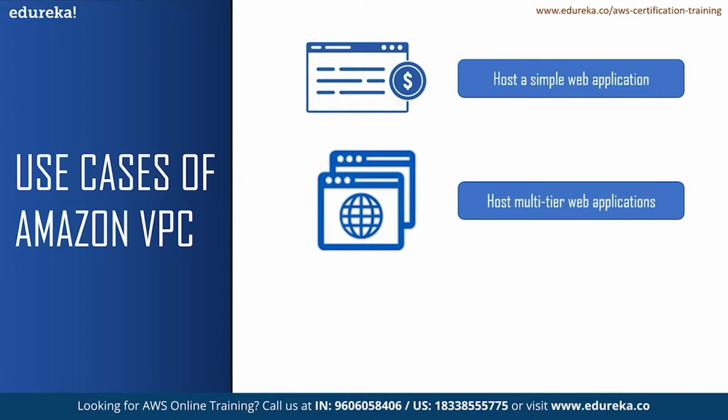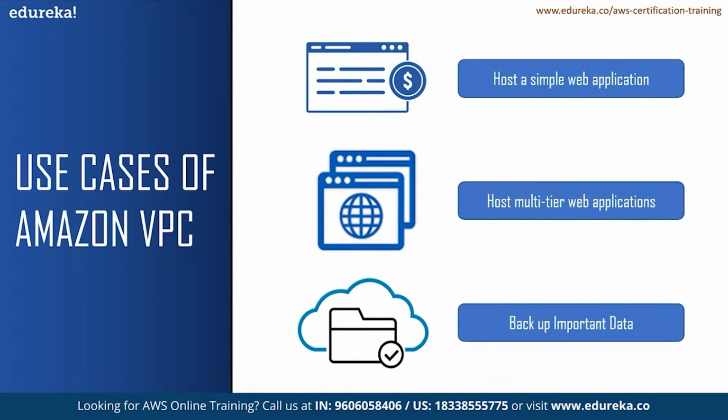With Amazon VPC, you can also back up and recover your data after a disaster. By using Amazon VPC for disaster recovery, you will receive all the benefits of a disaster recovery site at a fraction of the cost. You can periodically back up critical data from your data center to a small number of Amazon EC2 instances with Amazon EBS volumes. Or you can also import your virtual machine images to Amazon EC2. To ensure business continuity, Amazon VPC allows you to quickly launch replacement compute capacity in AWS. These were some of the use cases of using VPC.